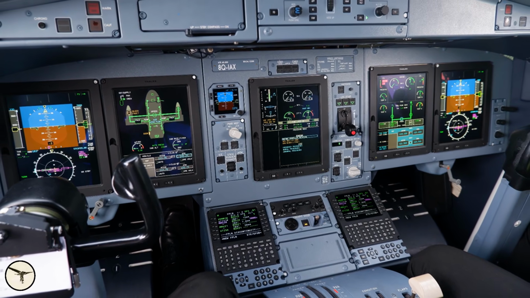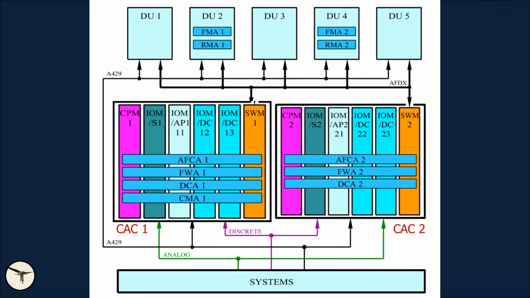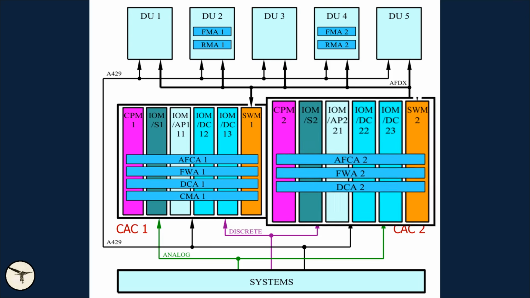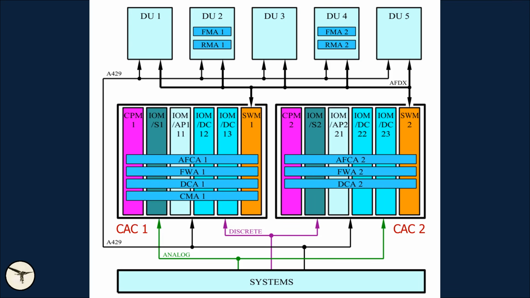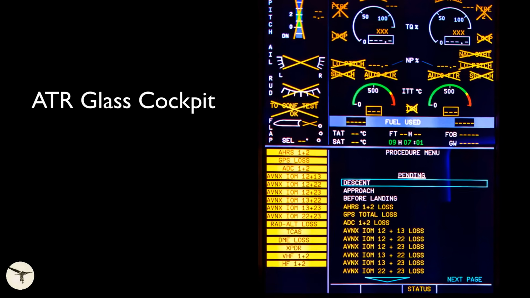Having 2 CACs adds redundancy. For instance, CAC1 controls the autopilot, while CAC2 monitors it. But like all computers, they can fail. And that's what this video will explore.